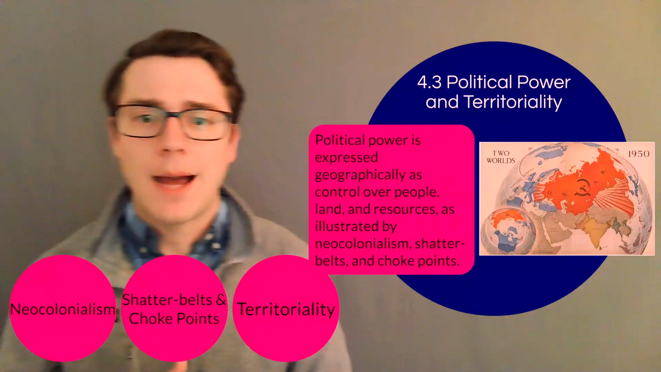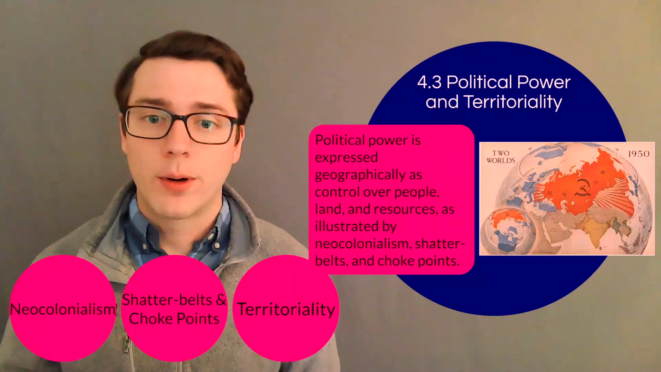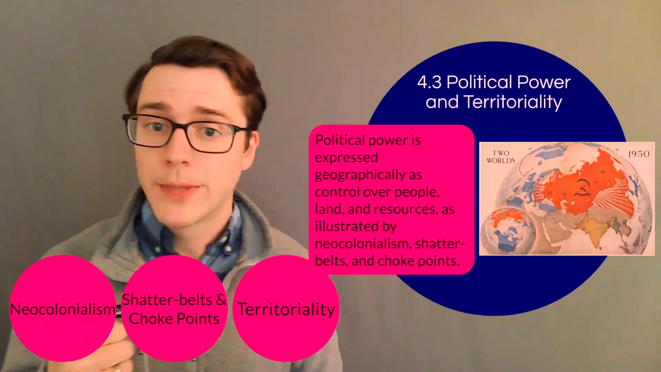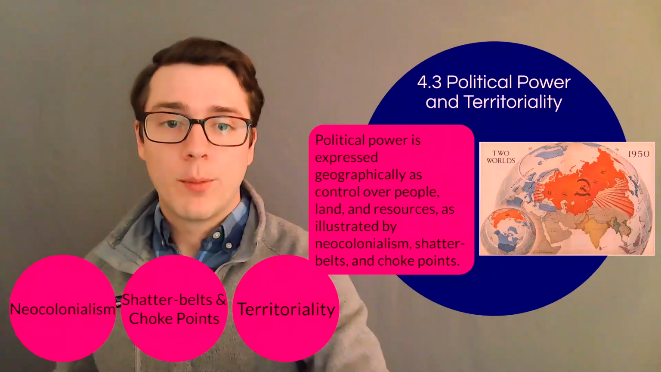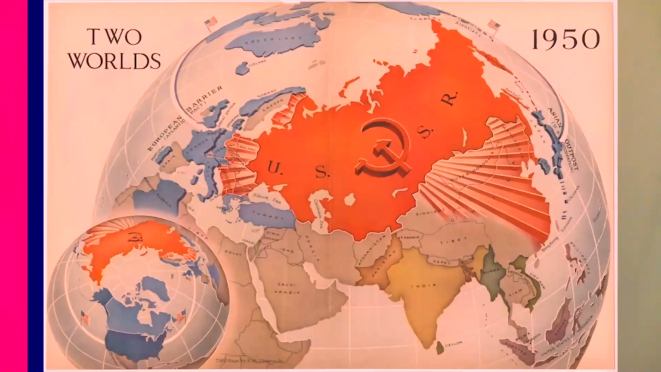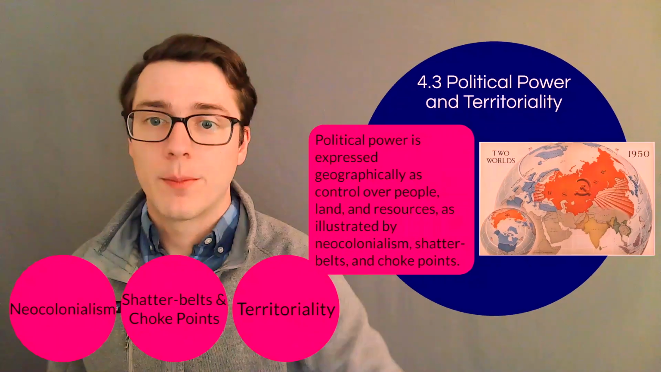Some of the things that happened as a result of this political power are things like neocolonialism, shatter belts, and choke points, which are all things that we'll get into now. But we see some of the major political battles that were fought in the 1900s when the Soviet Union and the United States were fighting what we called a Cold War, which was a battle of ideas, and they were exerting political power onto different groups through that time. So we'll talk about that a lot more this unit.